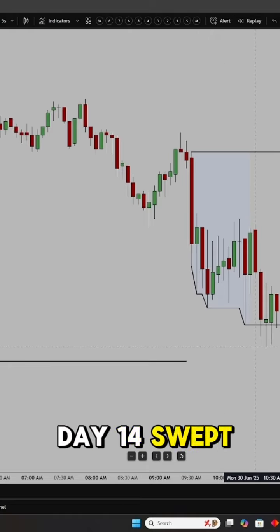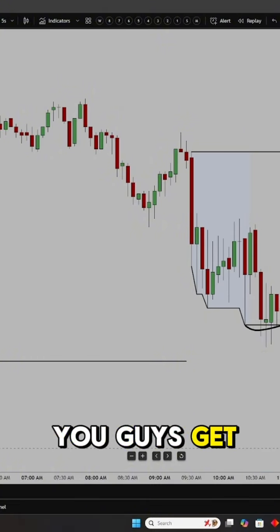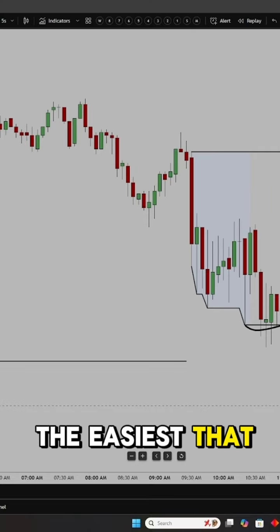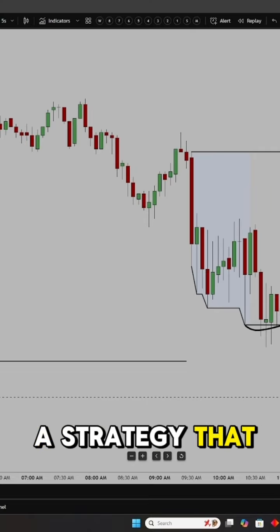Day 14, swept initial balance low, came back inside the range, didn't quite reach initial balance high. You guys get the point. The strategy is the easiest that there is, and it's the easiest for a beginner to understand, but it's also a strategy that you can master.